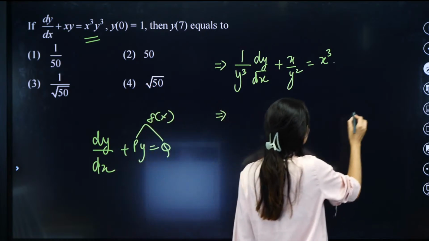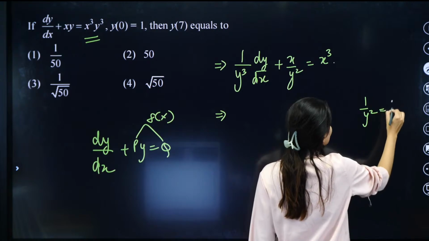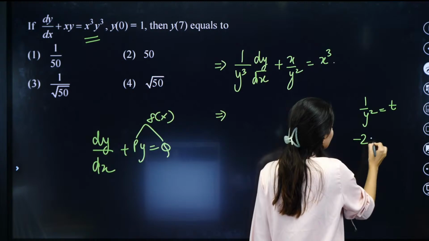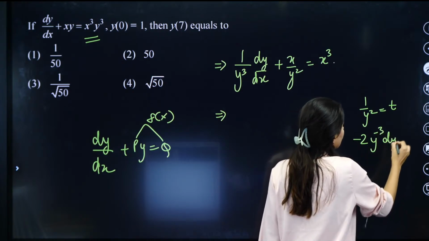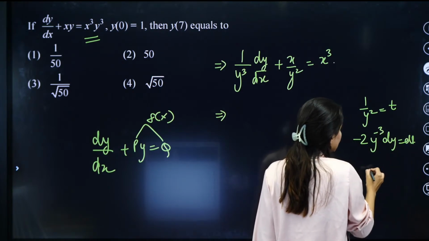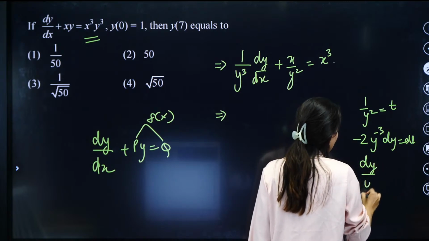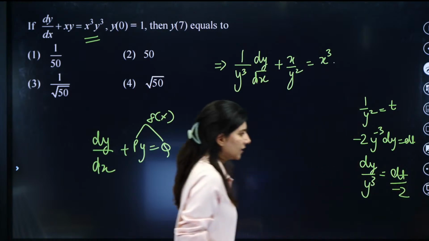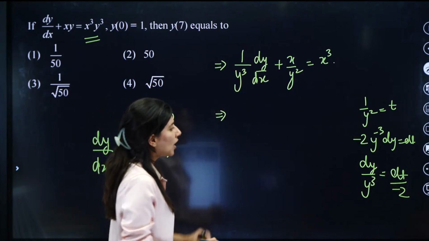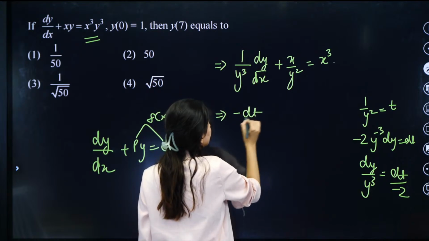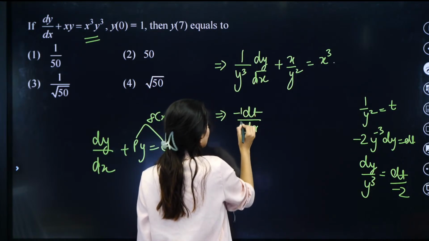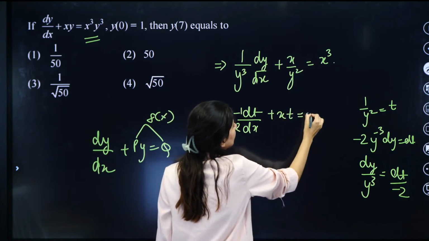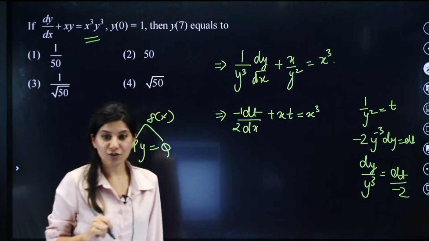If you put 1 by y square equals t, what do you get? So y raised to power minus 2, so minus 2 will come in front, y raised to power minus 3 dy equals dt. That means dy by y cube is nothing but dt by minus 2. So dy by y cube now will be replaced by minus 1 by 2 dt upon dx, plus you have x y square, where 1 by y square is t, equals x square. Now this is a linear differential equation.